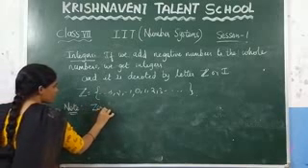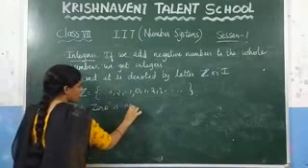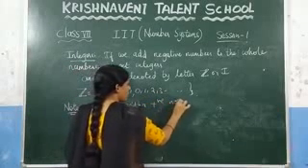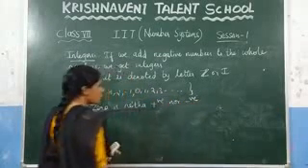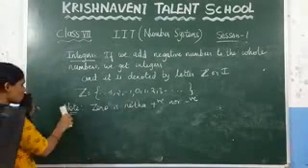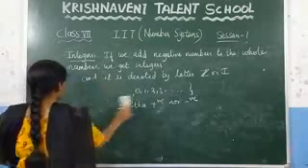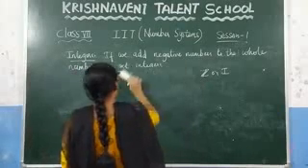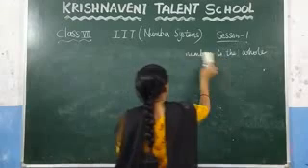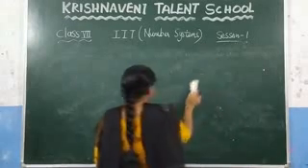As we discussed, 0 is neither positive nor negative. We cannot say whether 0 is positive or negative. Now, we are going to discuss how to find the LCM and the HCF of the given numbers.